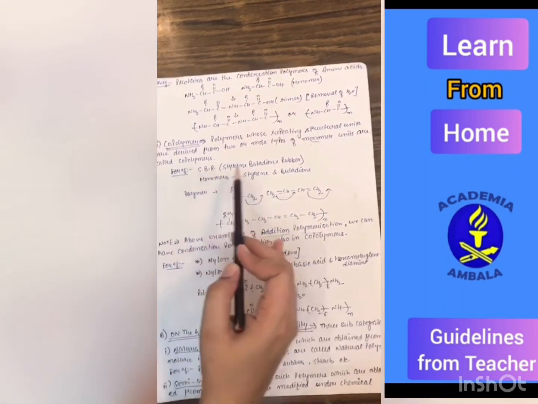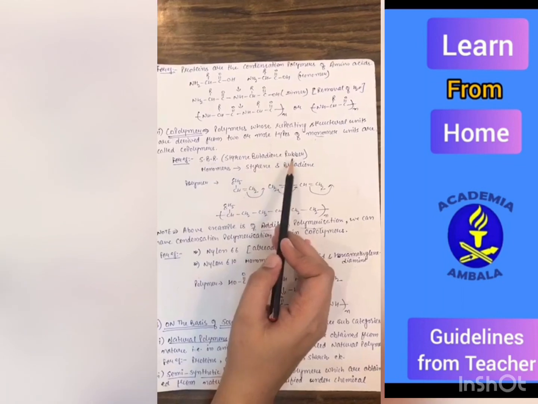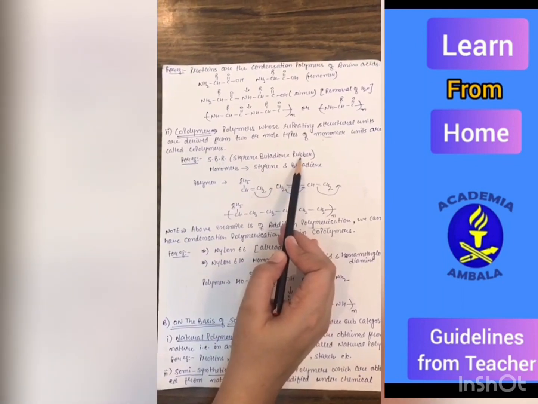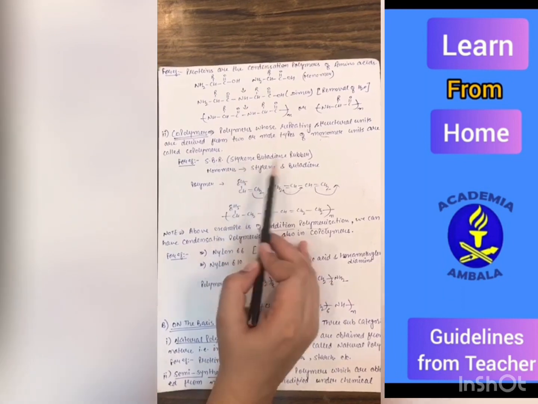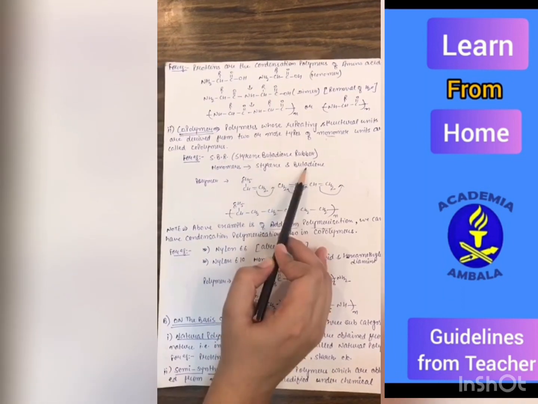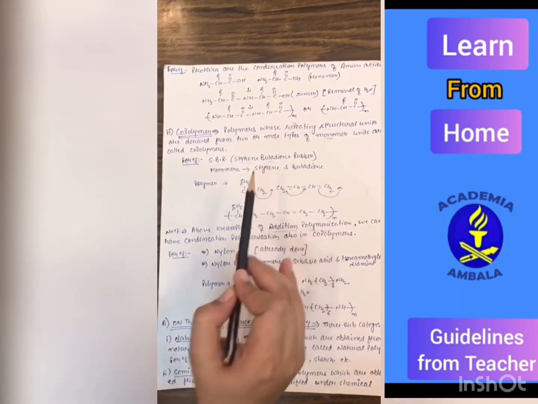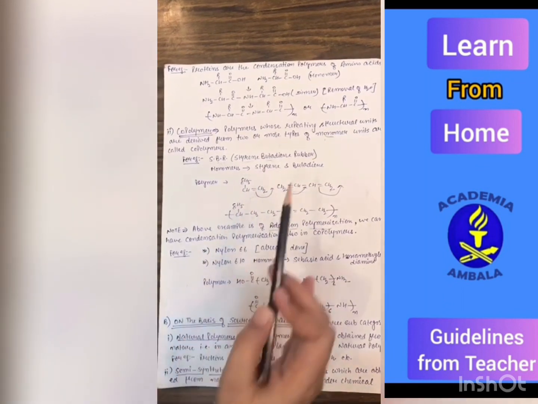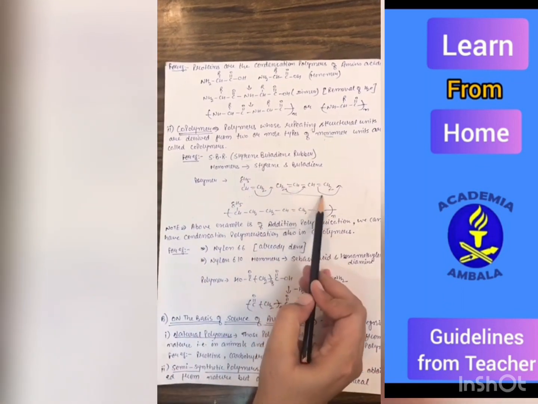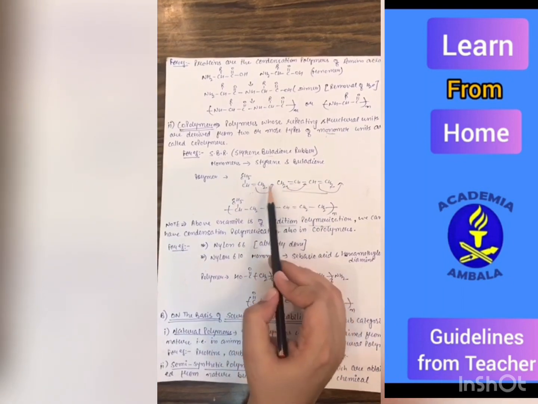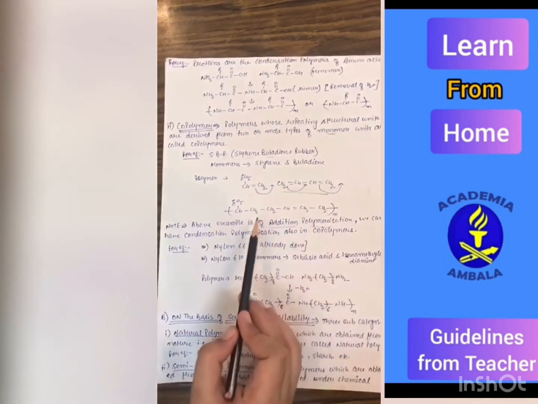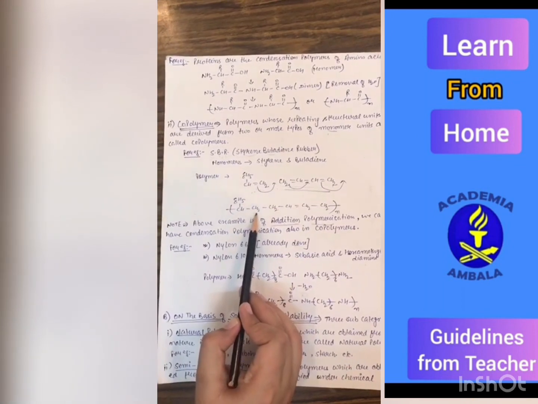SBR means styrene butadiene rubber. As the name indicates, monomers will be, one is styrene and other is butadiene. The structure of styrene is this one and butadiene is this one. So to make polymer, we will join these two monomers and get our desired polymer.